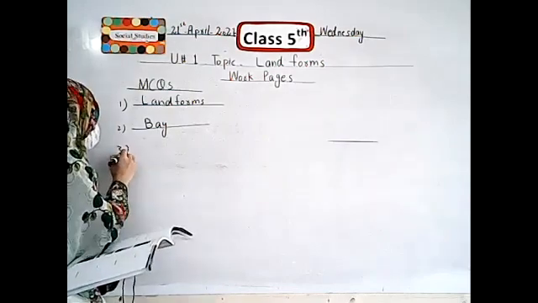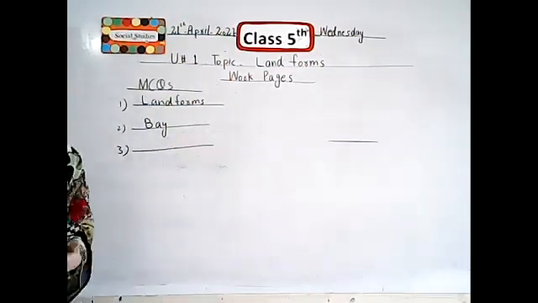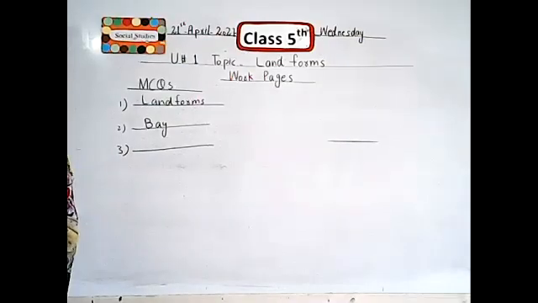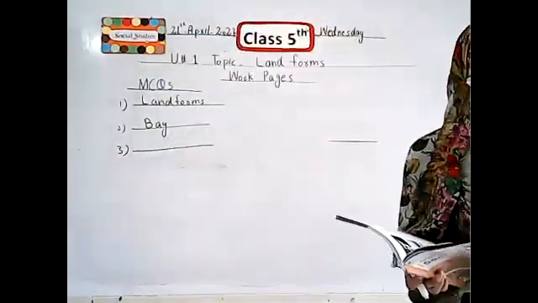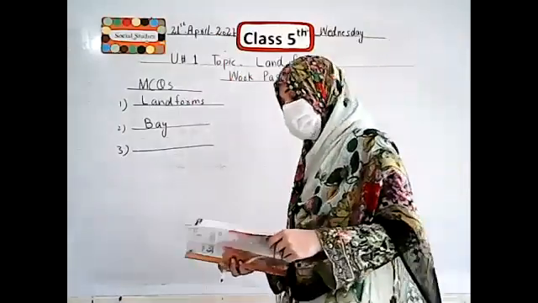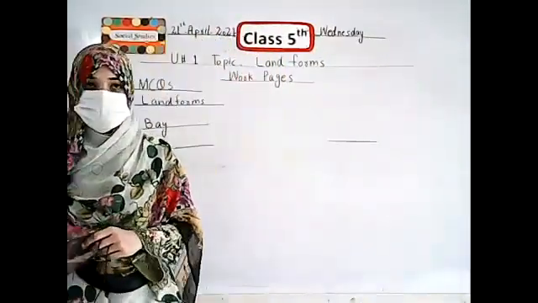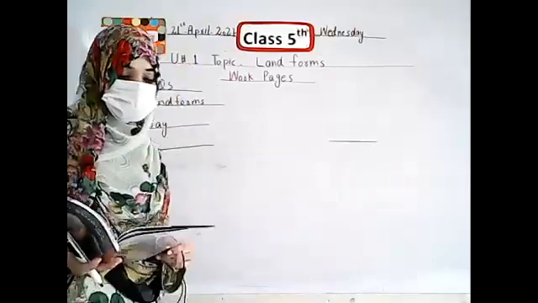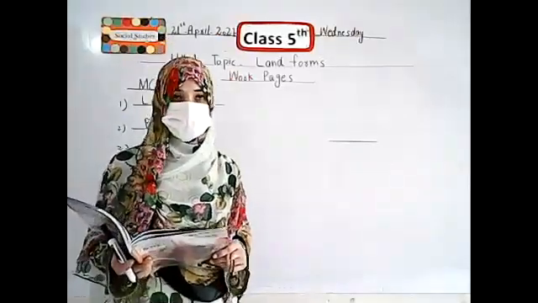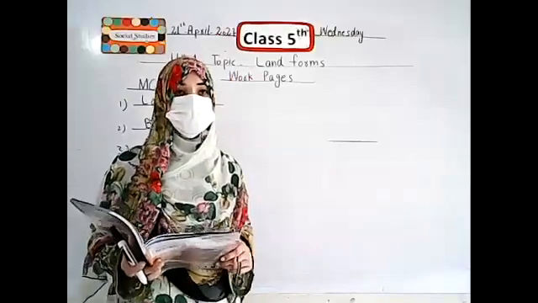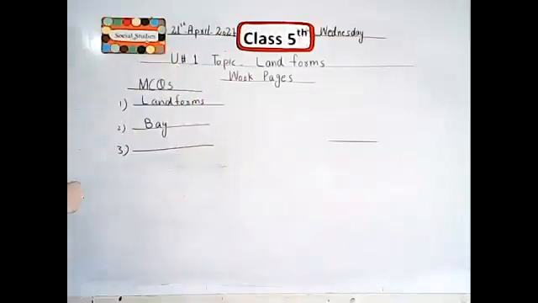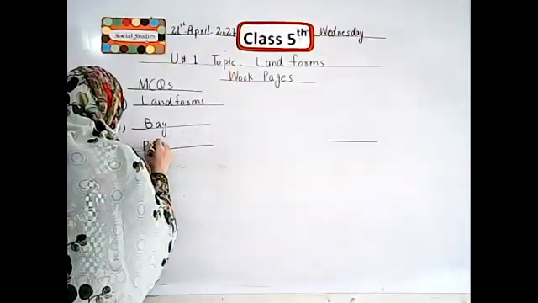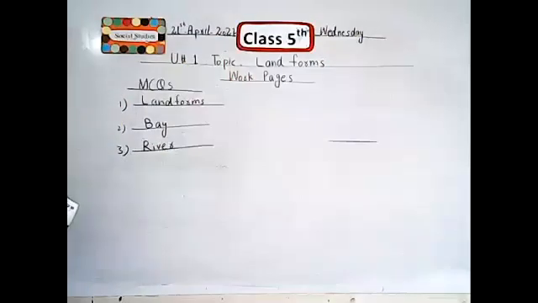Now come to the next MCQ. The third one is: a dash is a natural stream of water that flows into the sea or lake. Natural stream of water कौन सा है? जो कि lakes और समुद्र और seas में गिरता है. Option number A is river, option number B is valleys, option number C is mountains. The correct answer of this MCQ is river. You tick the river in your books.